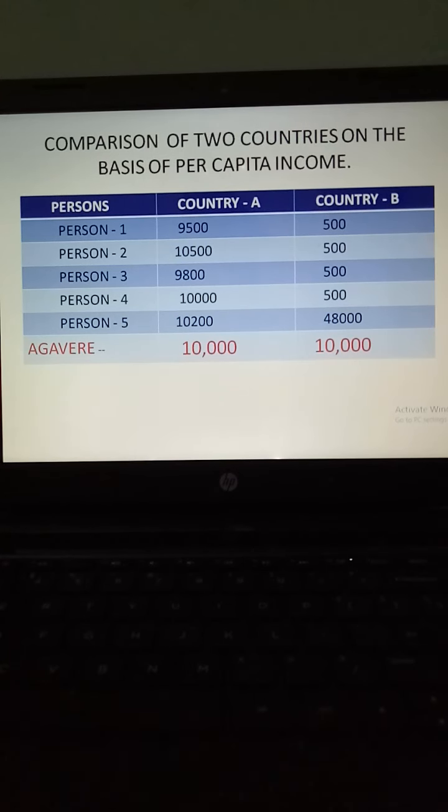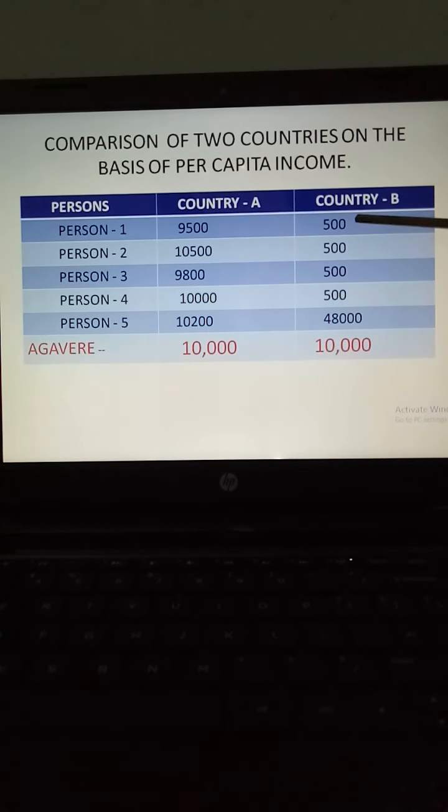But I have taken it here for calculation, it will become easier for you. So 5 persons are living in country A and also in country B. Their monthly incomes are given here. One is earning 9,500, one is earning 10,500, one is earning 9,800, then 10,000 and 10,200.